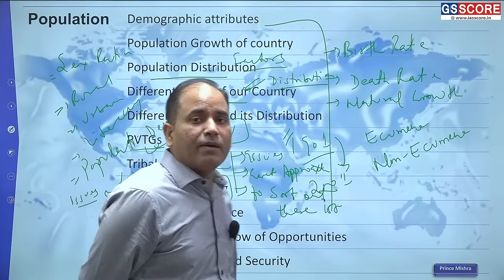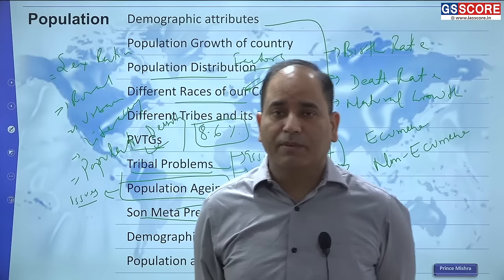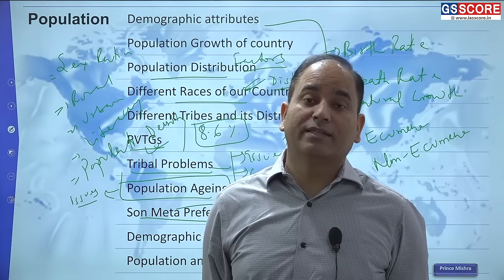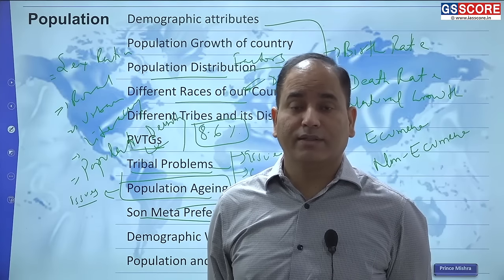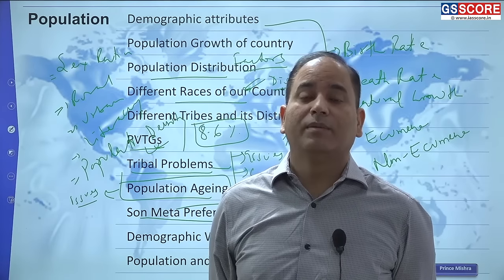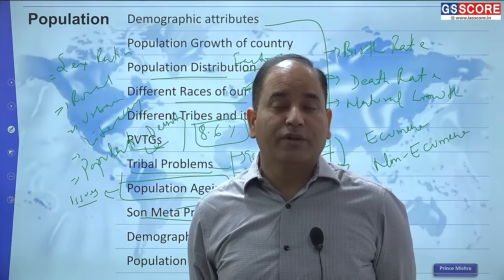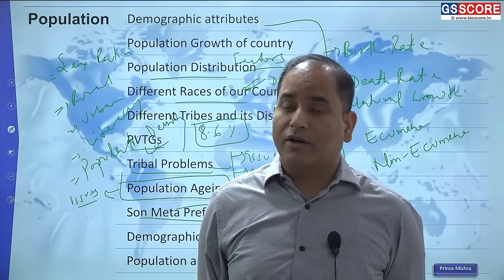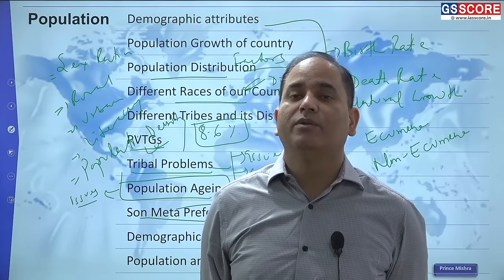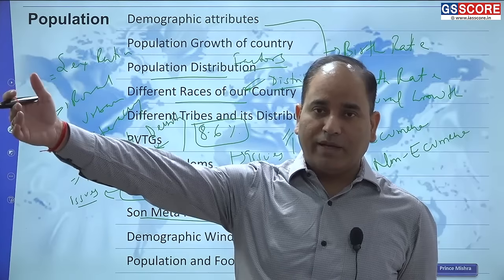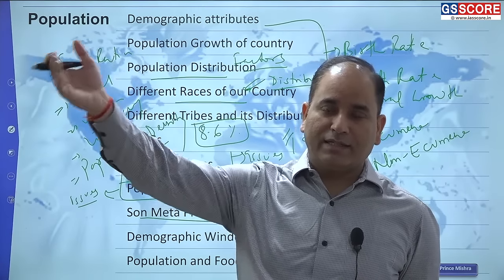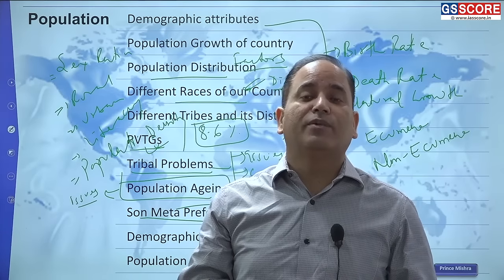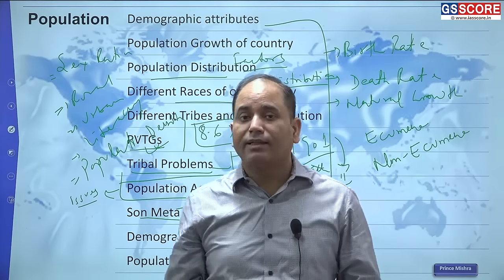Then in the end, when you have a large number of people and the people are an asset, human resource is good, and these people are considered as demographic dividend, demographic opportunity, but there will be an issue of food. Why food? Because when you have a large number of people, obviously they will require food. And in the backdrop, more and more people are not ready to do farming activity, so on one side people are leaving agriculture, they do not want to do agriculture, and population is increasing, so obviously we require more and more food. So the population and the food security.